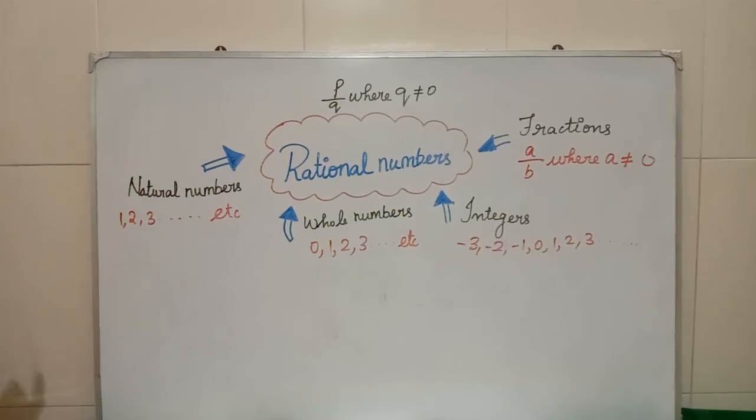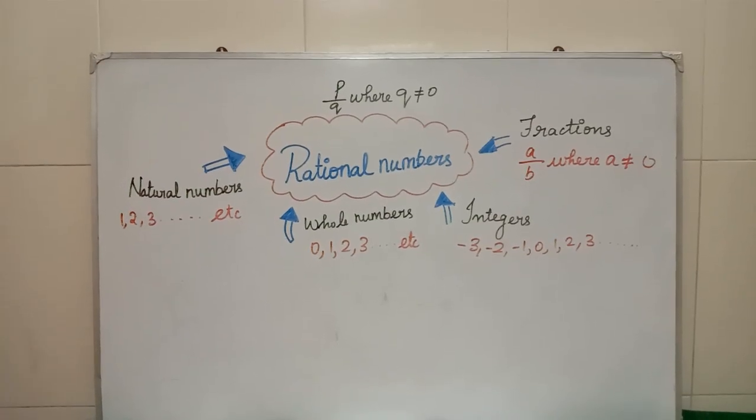So far what we have learned: natural numbers, whole numbers, integers and fractions. Now all these finally go to the rational numbers. A rational number means it will be in the form of p by q, where q is not equal to 0. The denominator part should never be 0. Always it has to be not equal to 0.